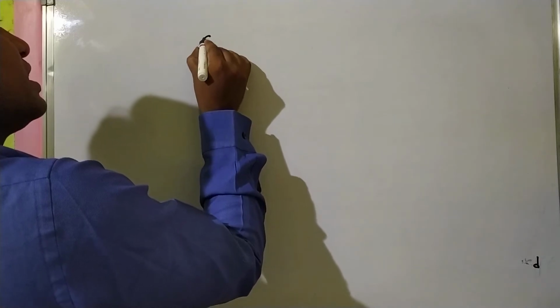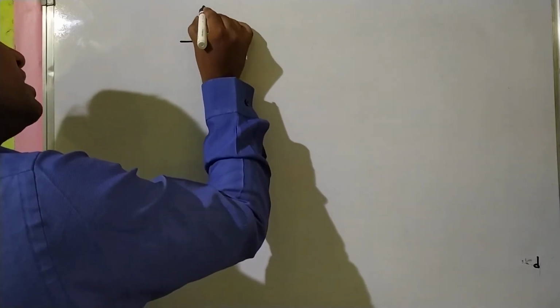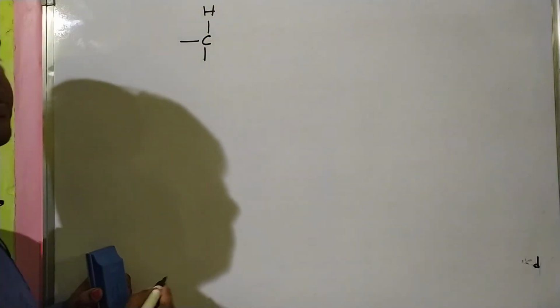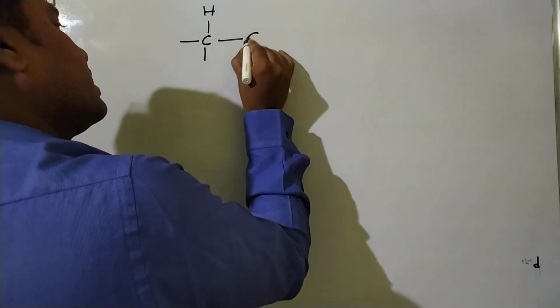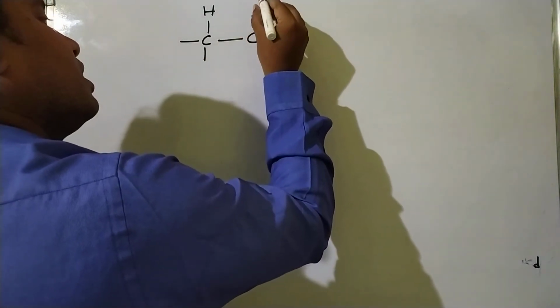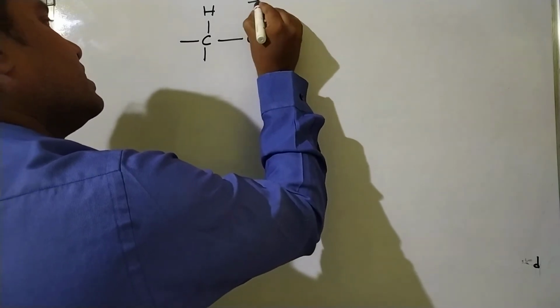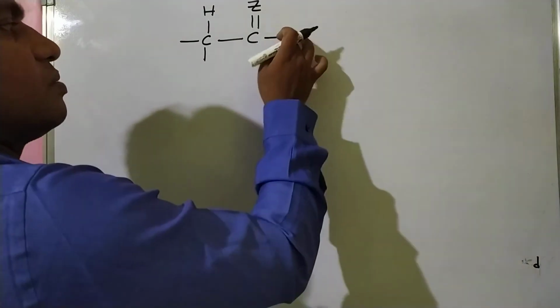Write like this. This is the carbon atom. This carbon contains at least one hydrogen. That is one requirement. This is another carbon, and it must have a double bond. So this is Z, which is any atom.